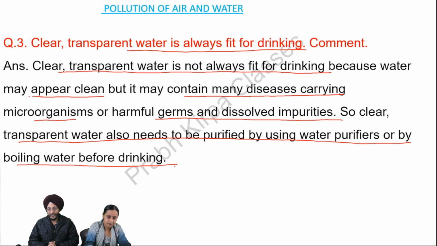Now we have the question before us whether clear transparent water is fit for drinking. No, clear transparent water is not always fit for drinking because sometimes water which appears clear and transparent may contain germs which are harmful for our body. So clear and transparent water needs to be purified using a water purifier or by boiling water before we use it for drinking or other purposes.